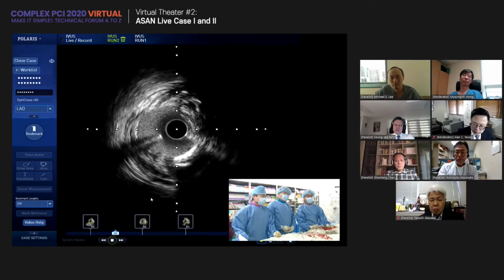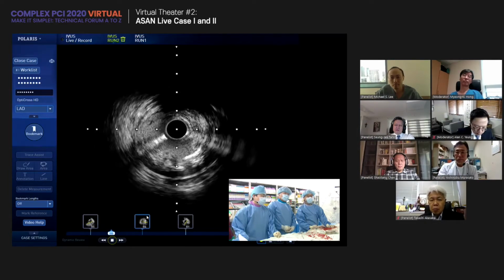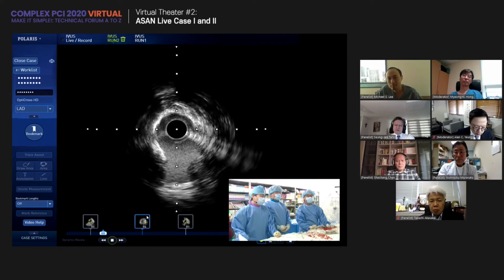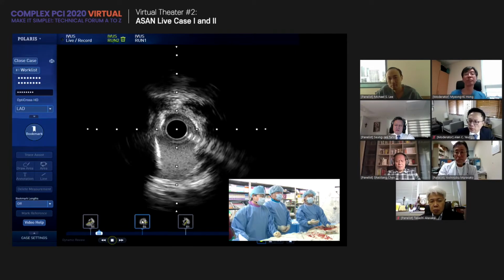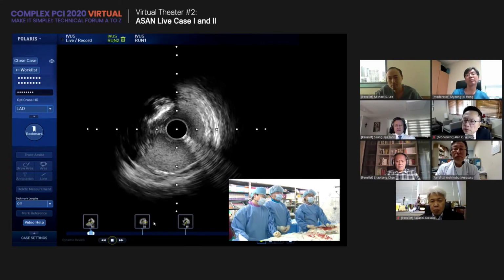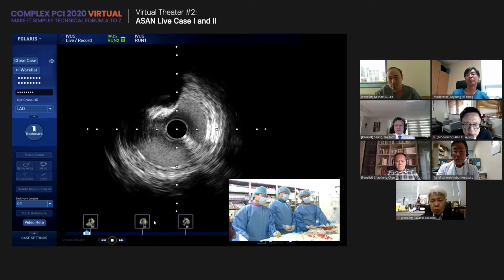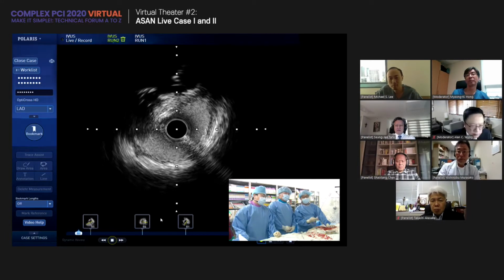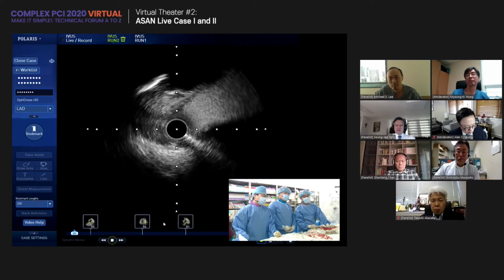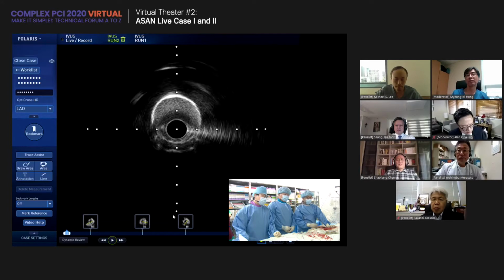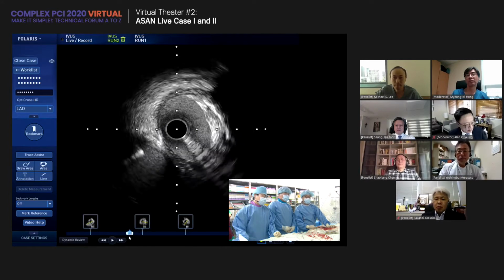There is some heavy plaque. This is the distal main, and we did pre-dilation. There is some dissection, and as the moderator panel mentioned, there is some eccentric calcium, and the plaque absolutely extended to the left main ostium over here. This is the left main ostium. You can see the huge plaque definitely extended to the left main ostium.